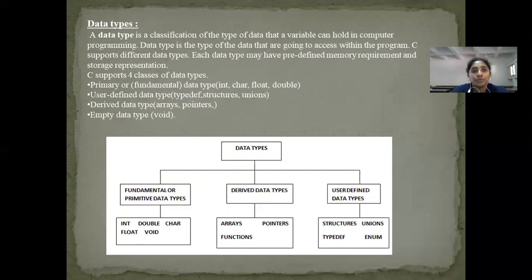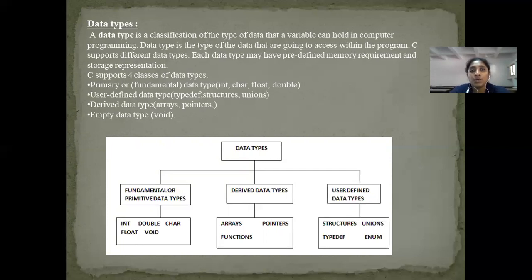C supports 4 classes of data types. The first category of data types is fundamental or primary data types. Under this category, there are again 4 primary data types which are integer, character, float, and double.